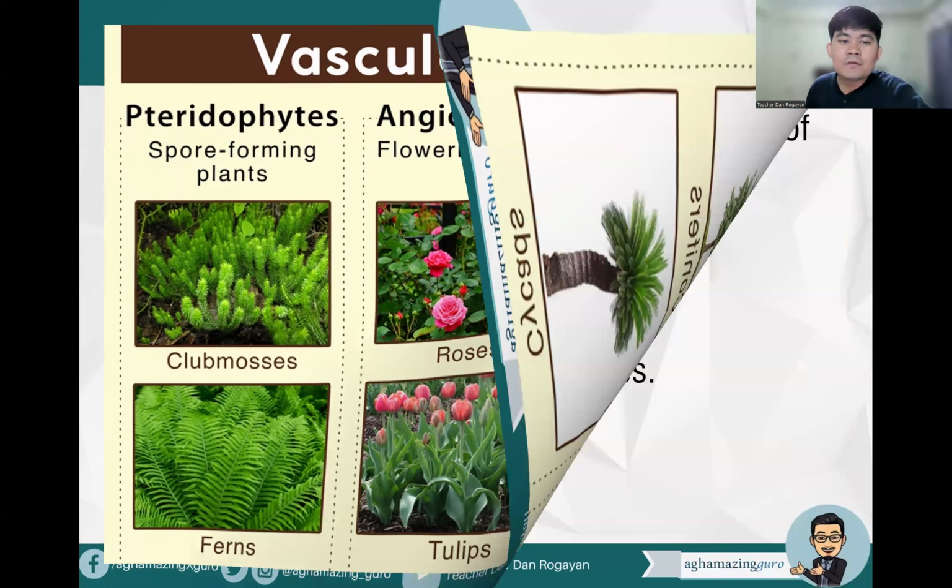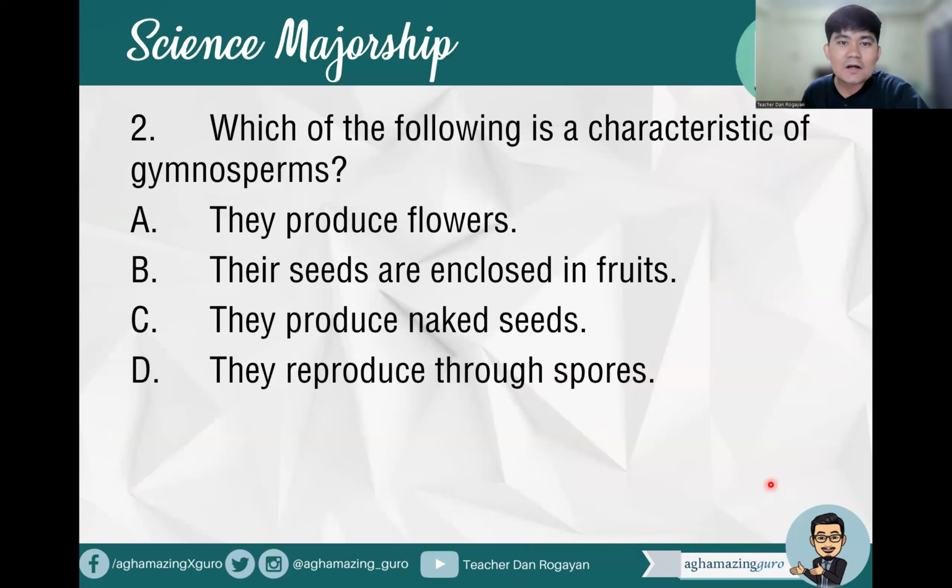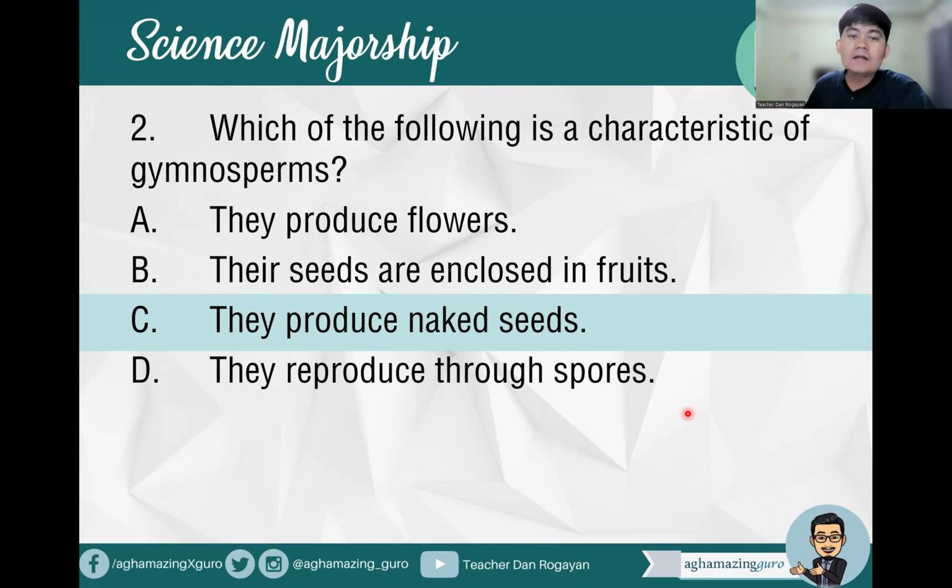Okay, number two, which of the following is a characteristic of gymnosperms? A, they produce flowers. B, their seeds are enclosed in fruits. C, they produce naked seeds. Or letter D, they reproduce through spores. So what do you think is a characteristic of a gymnosperm? Okay, of course, gymnosperms produce naked seeds. Angiosperms actually produce flowers.